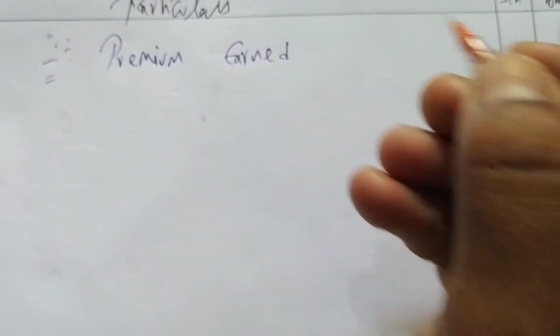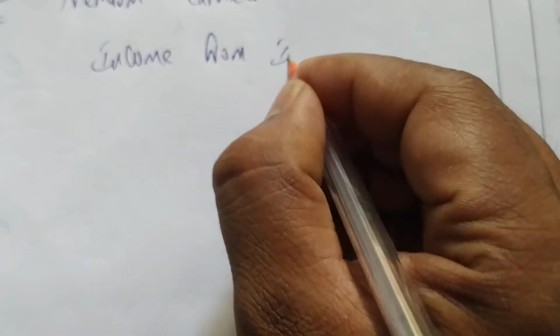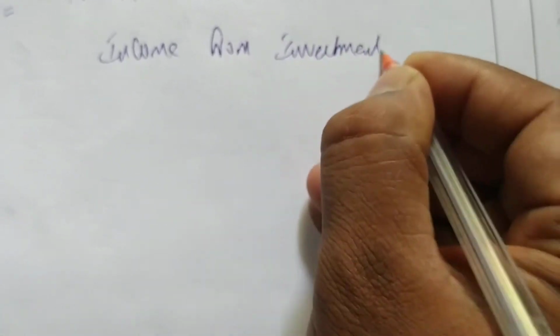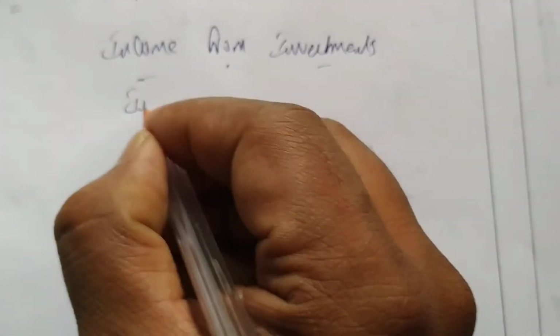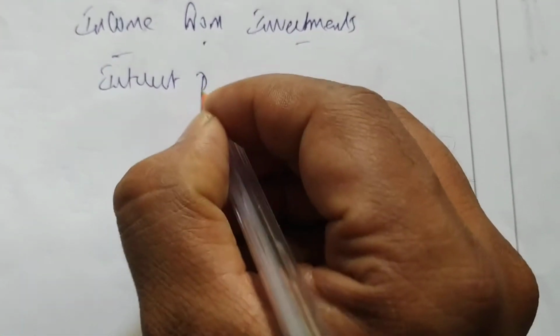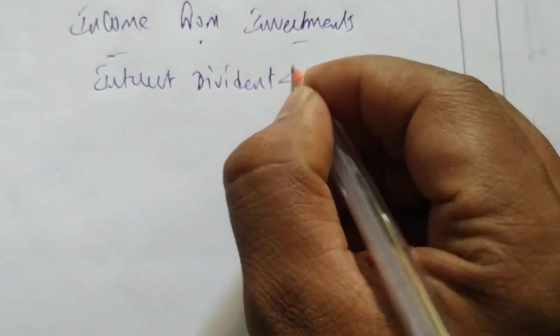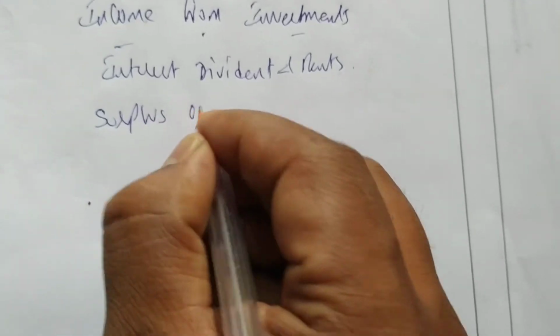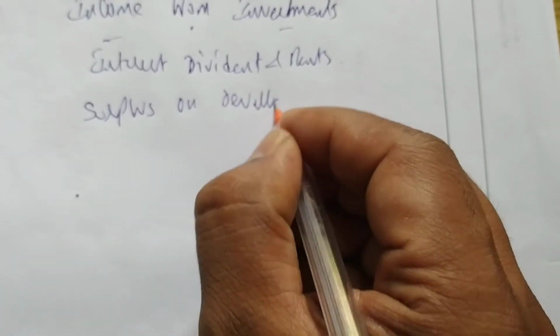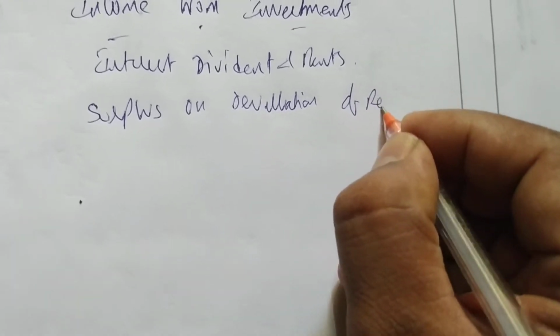So first we have to write premium earned. Next we have to write income from investments. First we will write the format. Income from investment, in that we have to write interest, dividends and rents we are receiving, then surplus on revaluation of reversions.